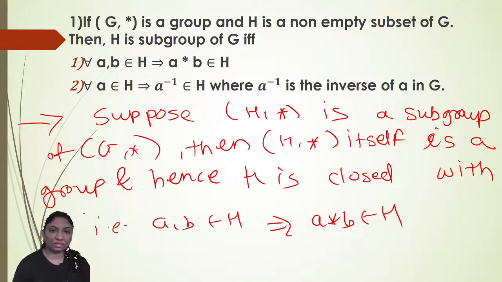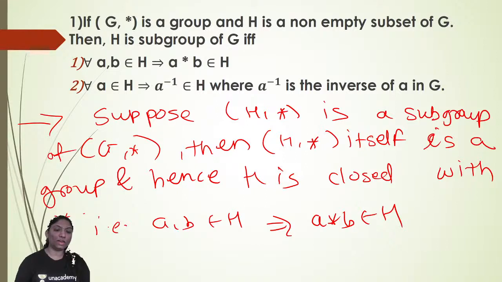As H star is a subgroup of G, then H star is itself a group, right? By definition of a subgroup, it must be a group, and as it is a group, it must satisfy the closure property. So if you take any two elements in H, A star B also belongs to H by closure property.